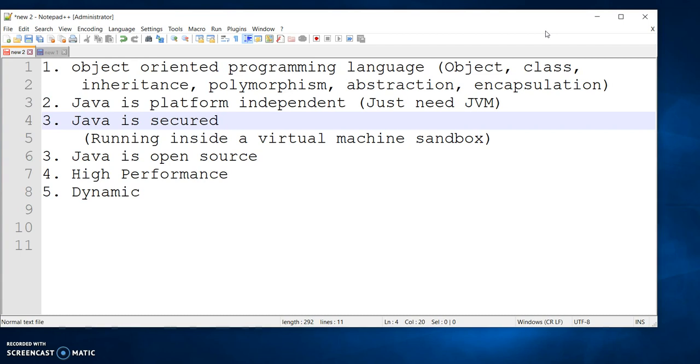So we learned about all the features, and because of these features, Java is so popular. And because Java is so popular, so many people are using it. There is a very big community of Java developers, and once you learn Java, you can become part of it. And once you become part of it, you get a very good prospect in your job.